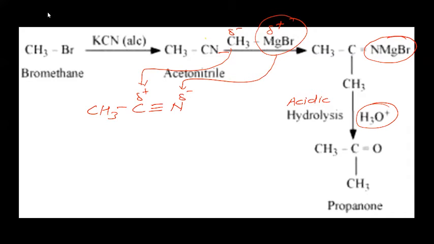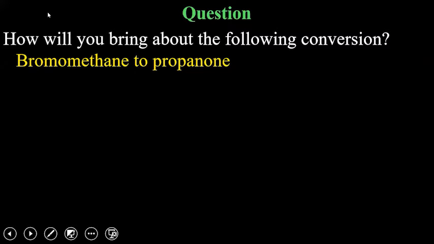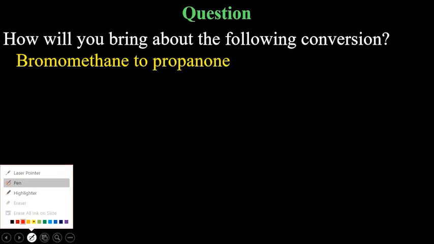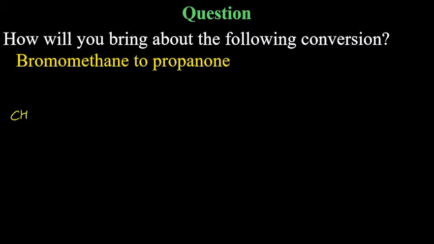Okay. Now going back, bromomethane to propanone. You have CH3Br and you have to convert it to CH3COCH3.